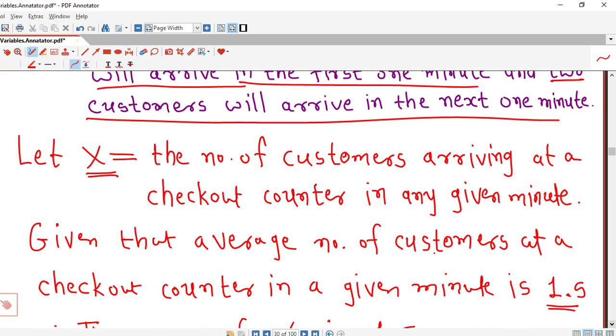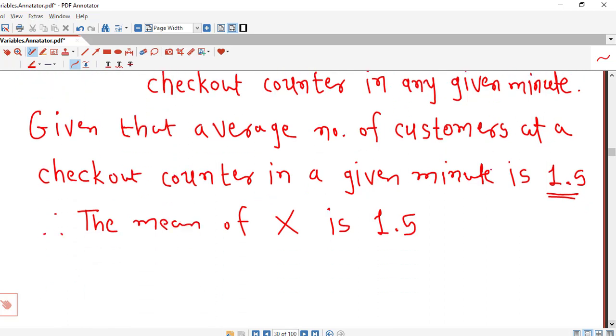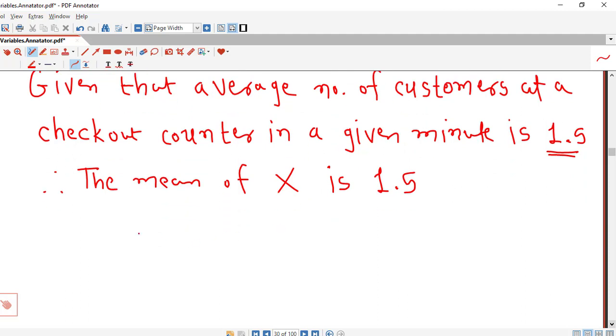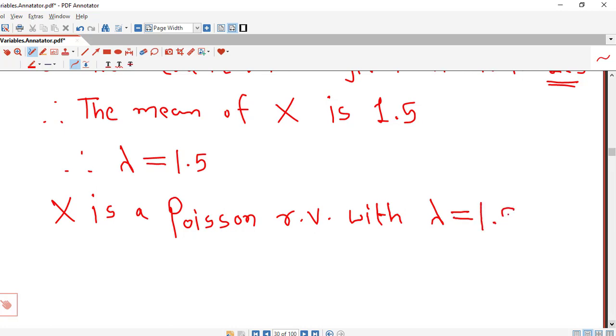And we know that if we are talking about the count of events in a given interval of time, then that random variable follows a Poisson distribution. For a Poisson distribution we require the average number of events occurring in a given time interval. So here the average number of customers is 1.5 in a time interval of 1 minute. That means lambda is 1.5. X is a Poisson random variable with mean lambda equal to 1.5.